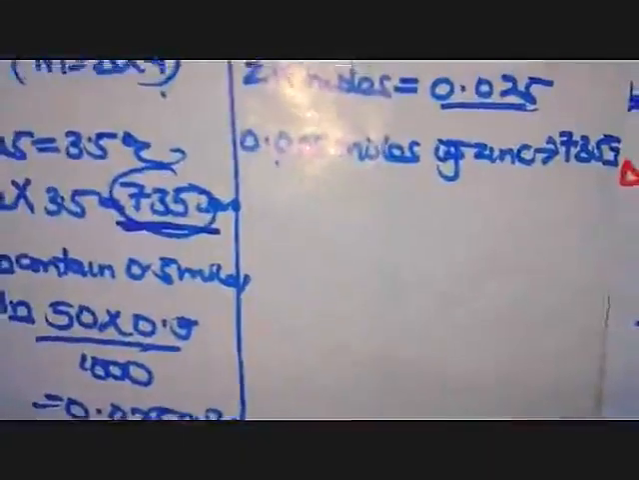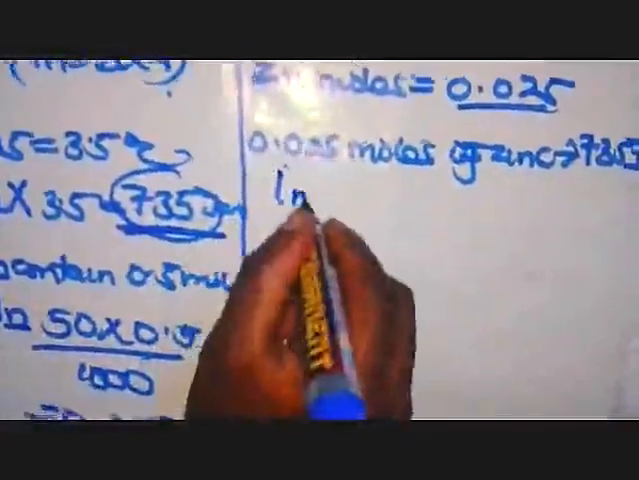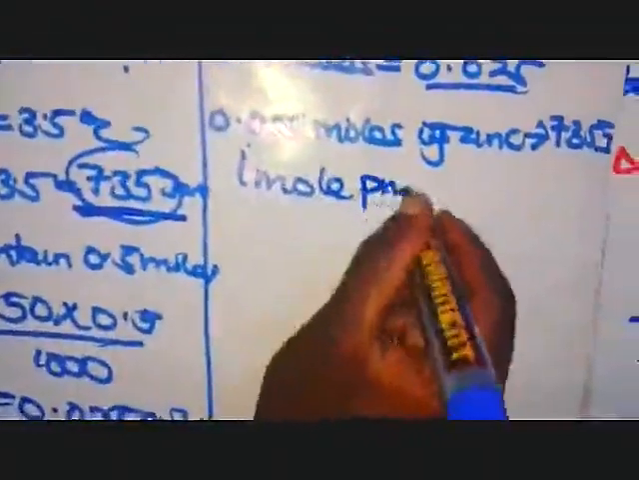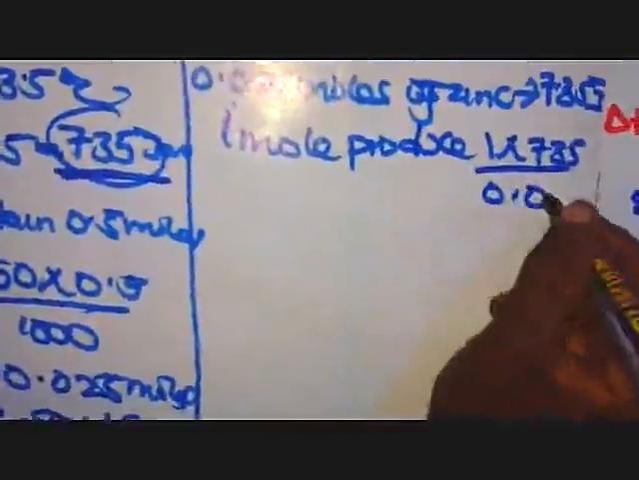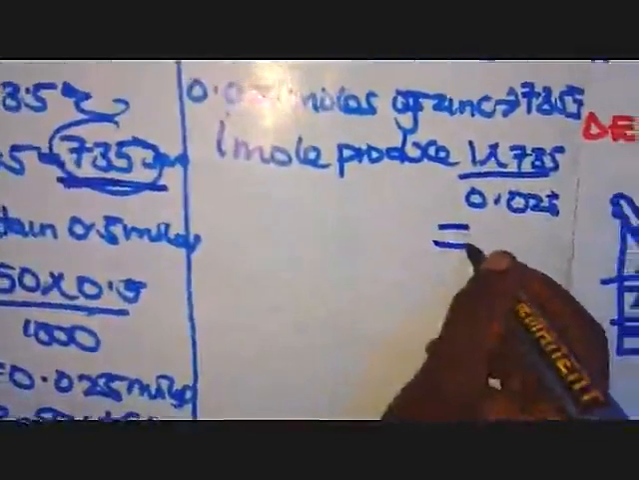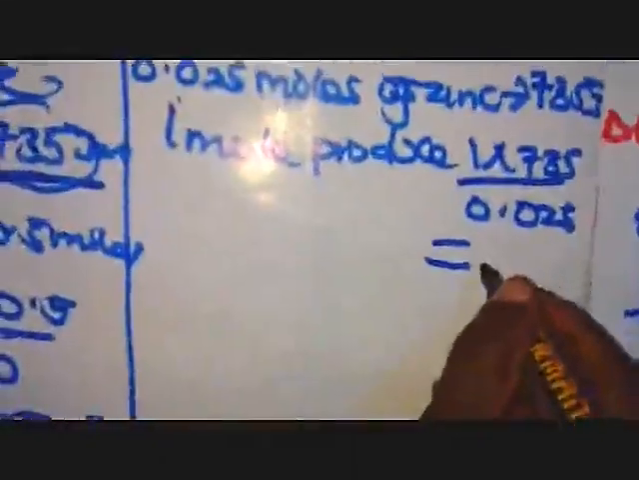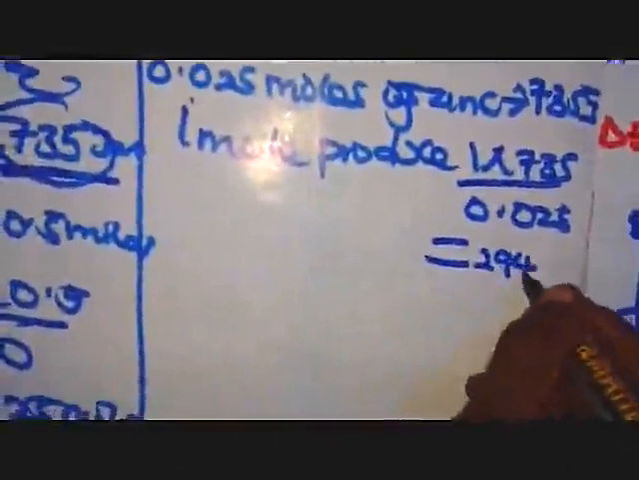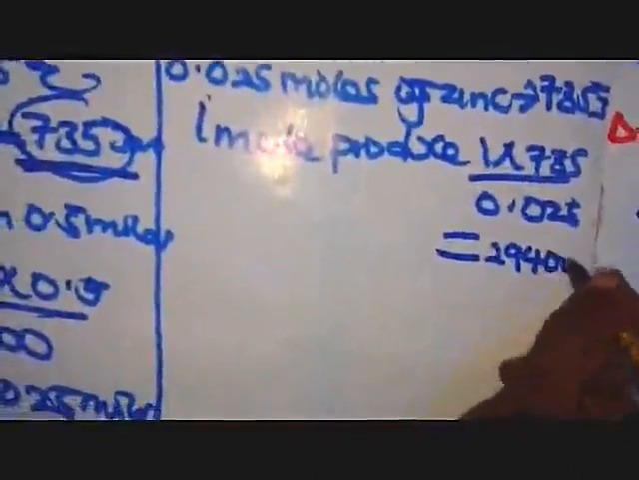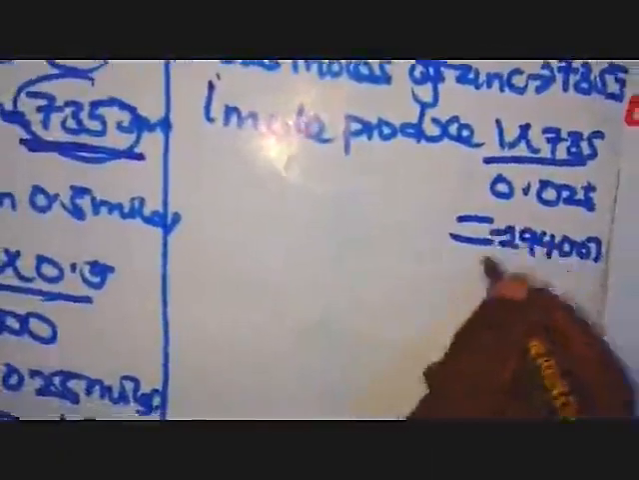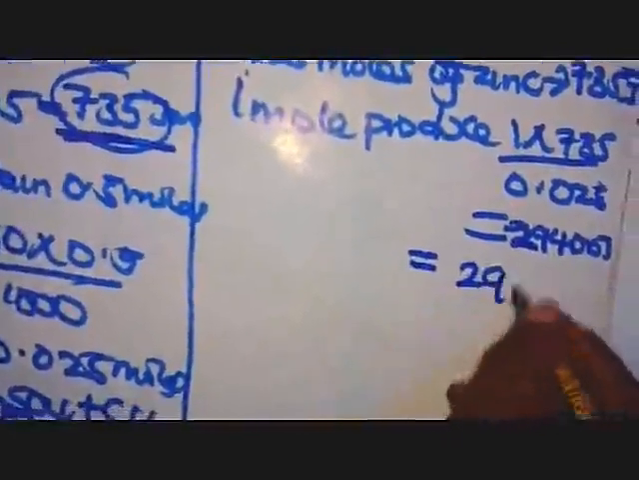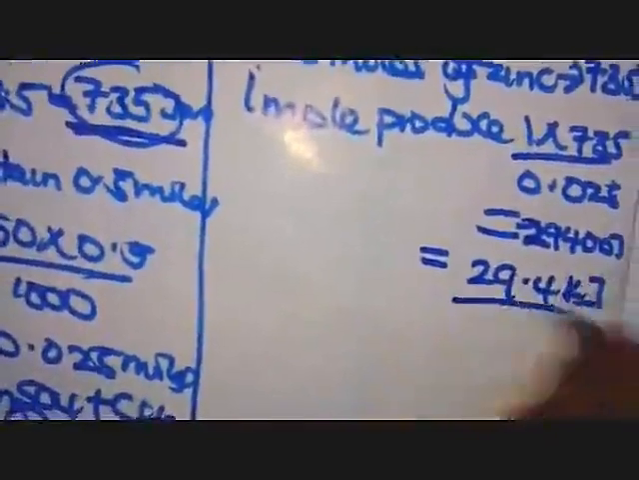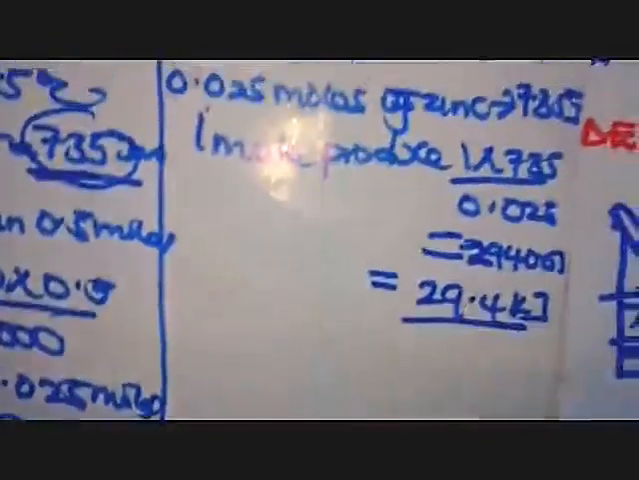Then we are going to say, what about 1 mole of zinc? So we shall get 1 times 735 out of 0.025. And our final answer here is going to become now 29,400 joules when you use your calculator. If you are converting to kilojoules, we are going to obtain 29.4 kilojoules. Remember, you are dividing by 1,000 to get the kilojoules.